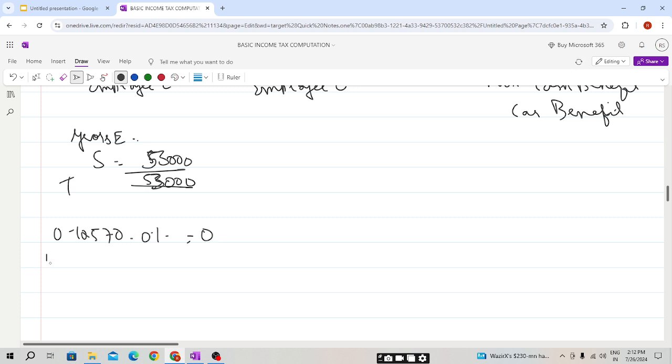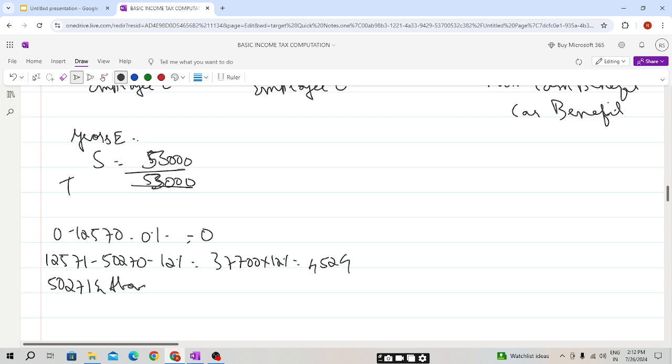Then 12,571 to 50,270 will be at 12%, that is 37,700 into 12%, which will be 4,524, sorry students, 4,524 it is. Then 50,271 and above will be at 2%.